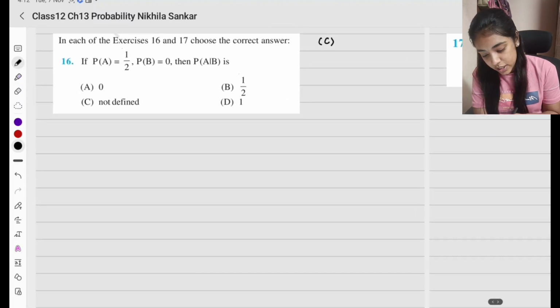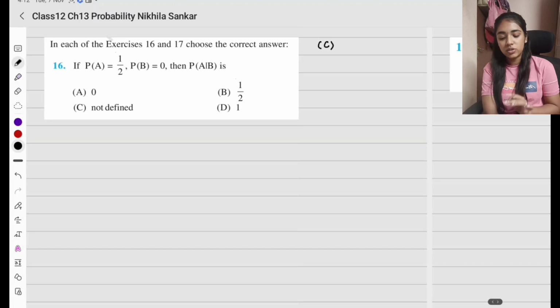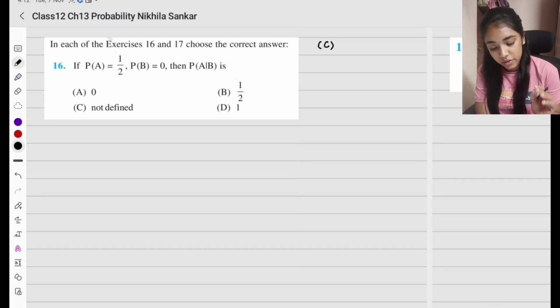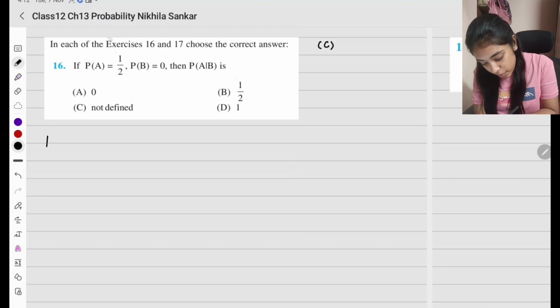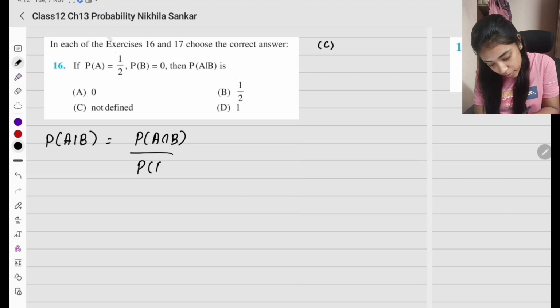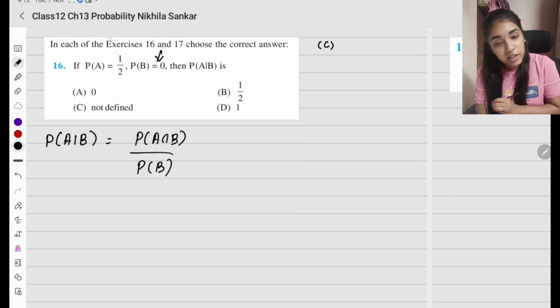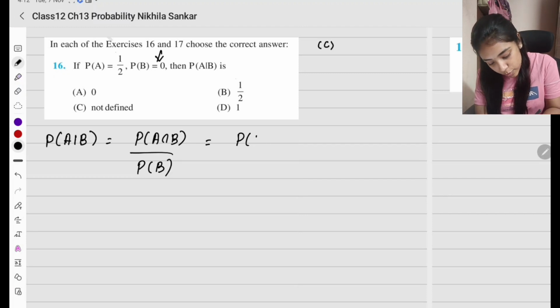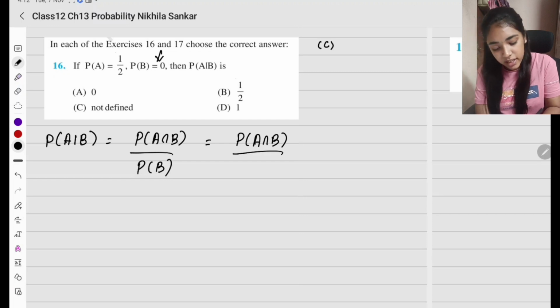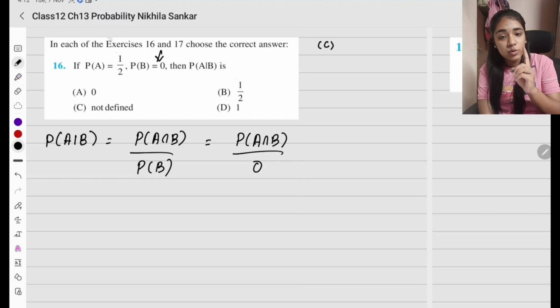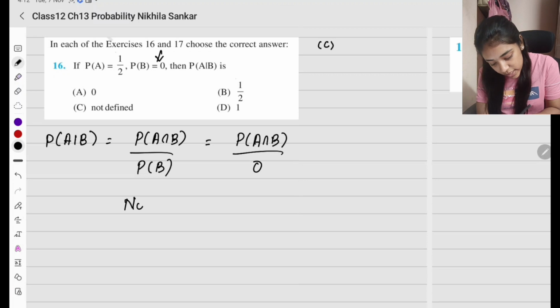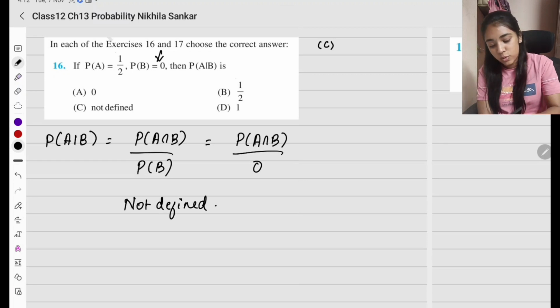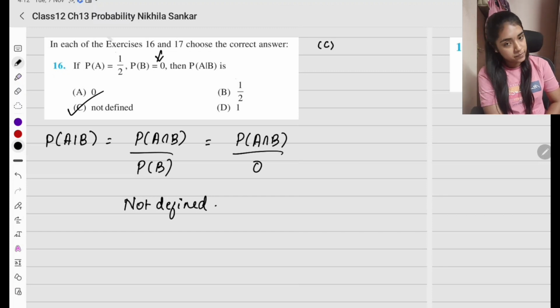Question number 16. Choose the correct answer. So A is given, B is given. What is probability of A intersection B? So probability of A given B is going to be probability of A intersection B divided by probability of B. It is given that probability of B is 0. So this is equal to probability of A intersection B, which we don't know, divided by 0. But whenever you have 0 in the denominator, you have to understand that it is not defined. The denominator should never be 0. So the correct option is option C.